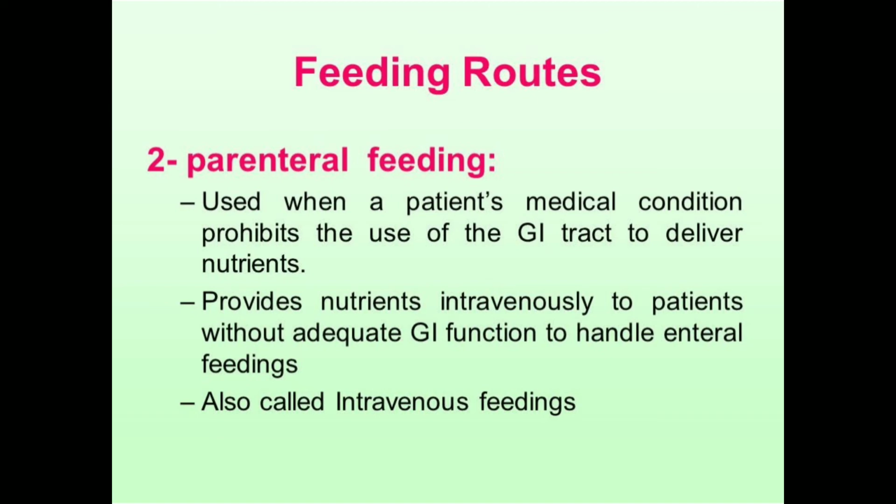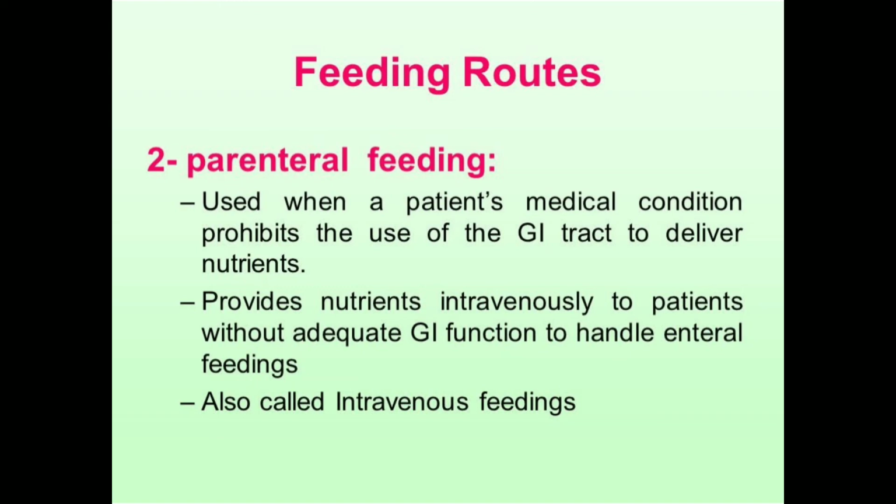Next thing is parenteral feeding, intravenous feeding, or parenteral nutrition therapy. Parenteral nutrition is sometimes also called intravenous feeding, where the patient is nourished with special solutions like minerals, vitamins, fatty acids, amino acids, all the nutrients, and these are given through a drip into the vein, which can be peripheral or central.